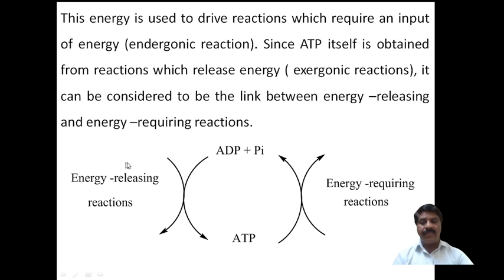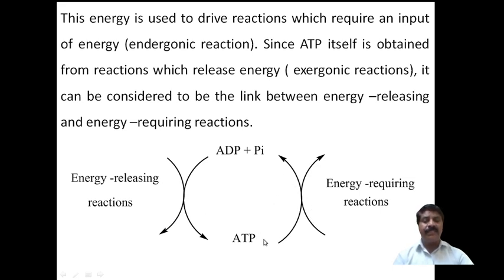What happens here in the energy releasing reaction? ADP, adenosine diphosphate, plus an inorganic phosphate group combine to form ATP. During this, energy is released.